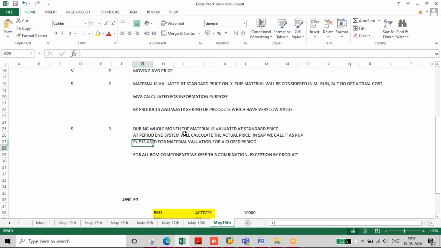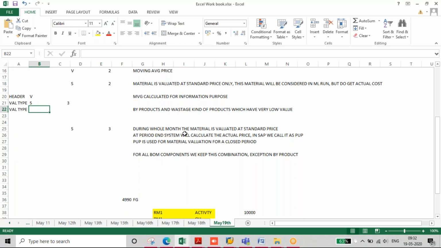Okay, understood. Maybe it's too late to ask, but in split valuation, where we have the valuation type, what will be the situation here? Here the valuation type will come. The header material will have price control V, and the child material, the valuation type material, will have price control S and price determination 3.